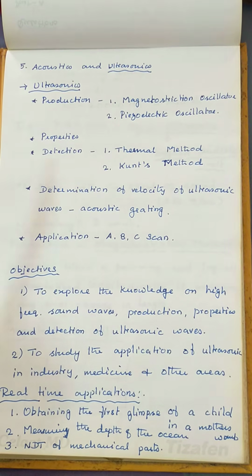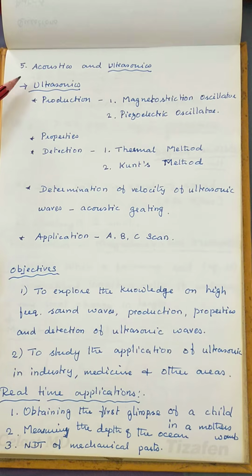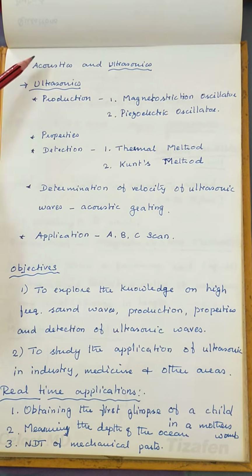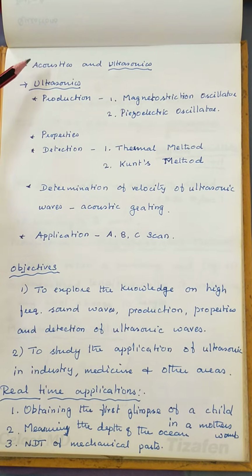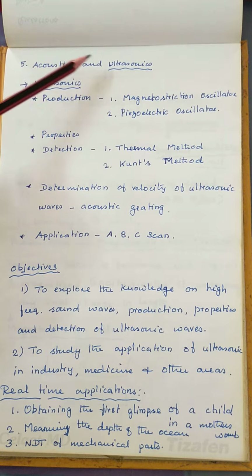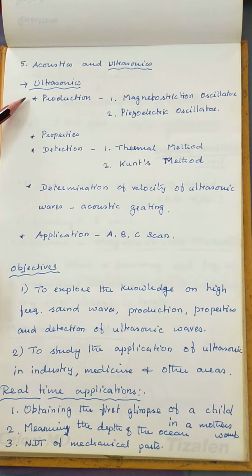Now we are going to discuss the fifth unit of our course, that is acoustics and ultrasonics. Acoustics is a separate topic and ultrasonics is the next topic. Now we are going to discuss ultrasonics, after which we are going for acoustics. In the ultrasonics topic itself, our syllabus includes all the topics, that is production of ultrasonic waves by magnetostriction